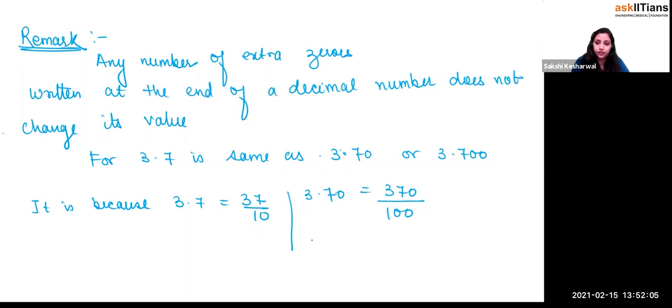Now if I write like 3.700, so this means what? This is written as 3700 divided by what, beta? 1000, because you have divided this one. Out of the 1000 parts, you have taken 700 parts of it. Or you divide this into 100 parts and take 7 parts of it. Or you divide this into 10 and you take 7 parts of it. All of them are the same or not? All of them are what? Equivalent fractions or not? Yes or no?